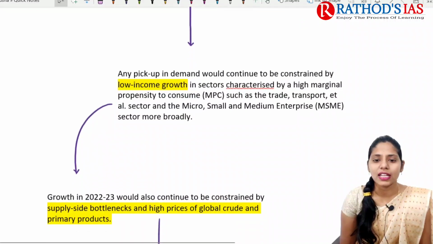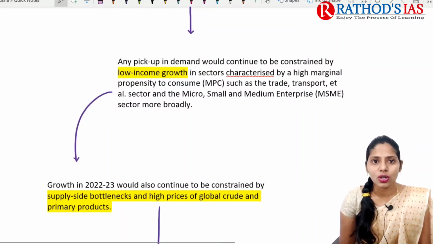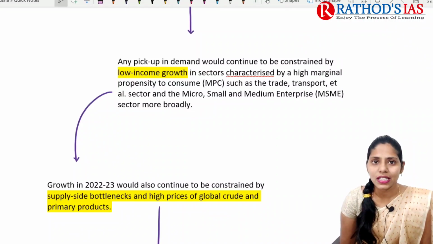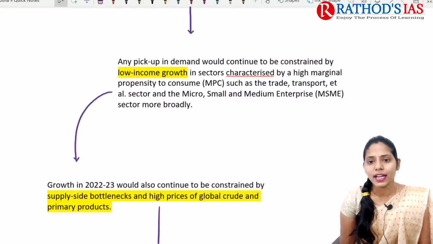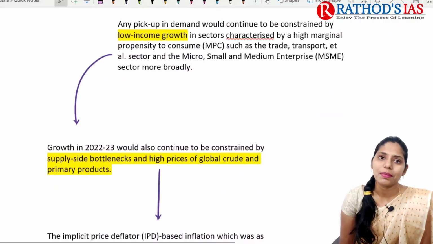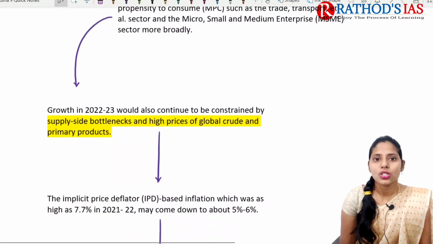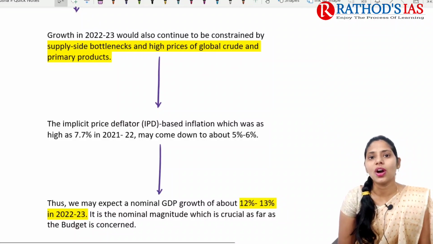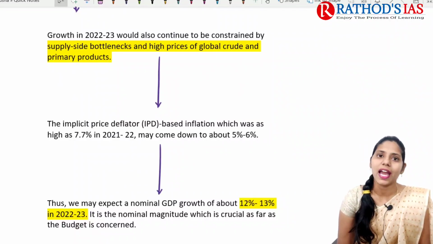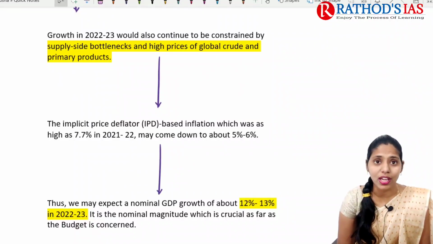Here this article also says that there is low income growth recorded in a number of sectors, for example, trade, transport, and even the MSME sector. Because of this, it mainly affected the unorganized sector, and it also has some impact on the economy and employment.